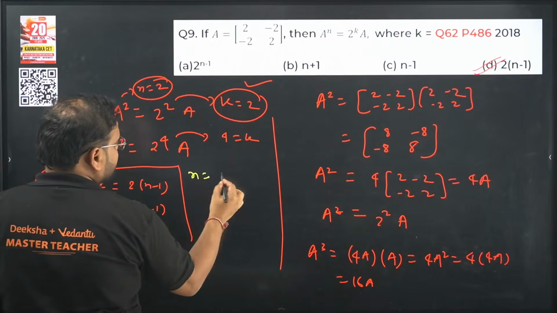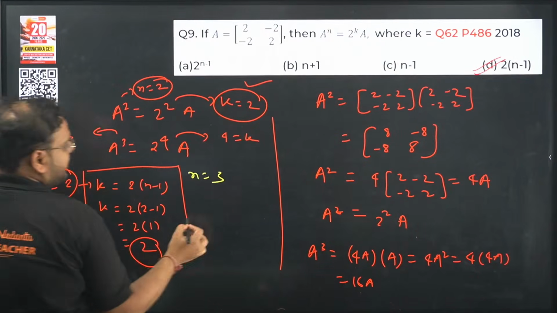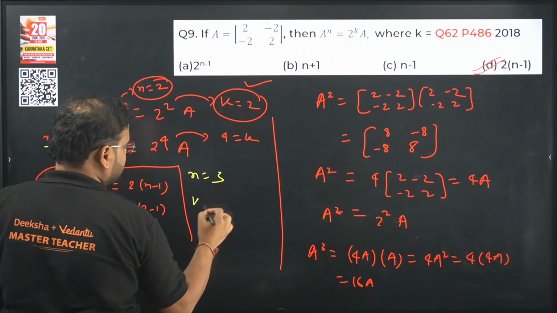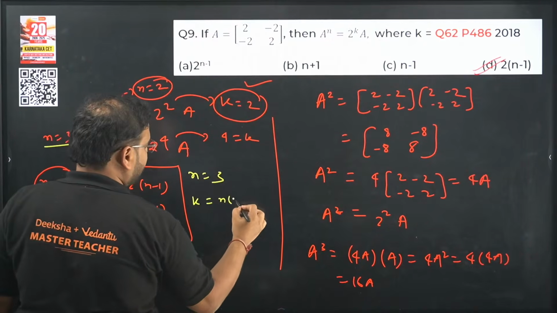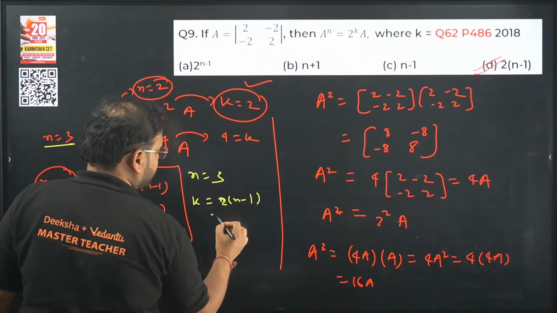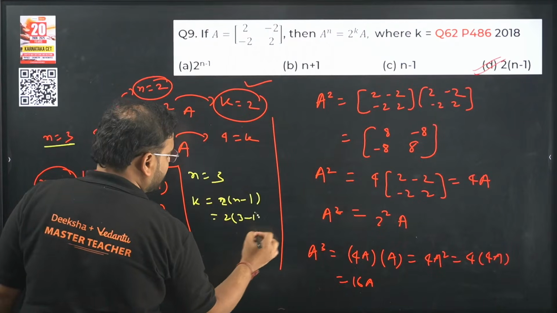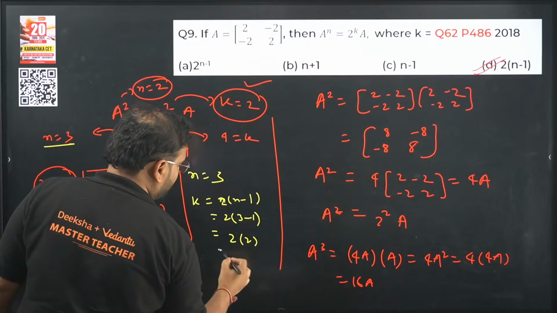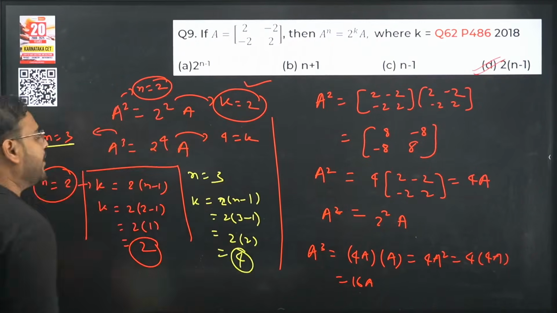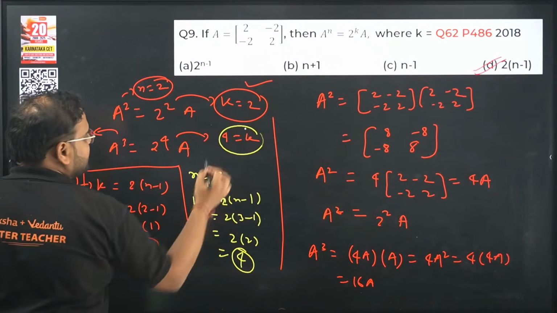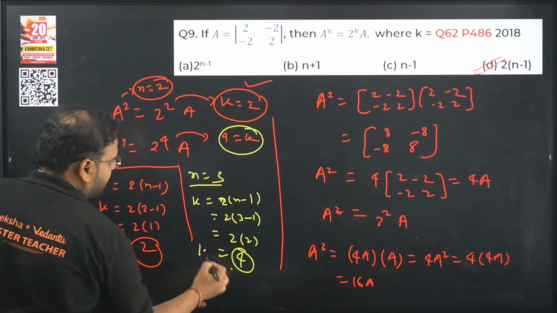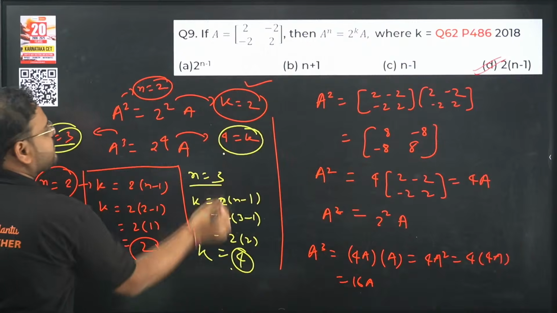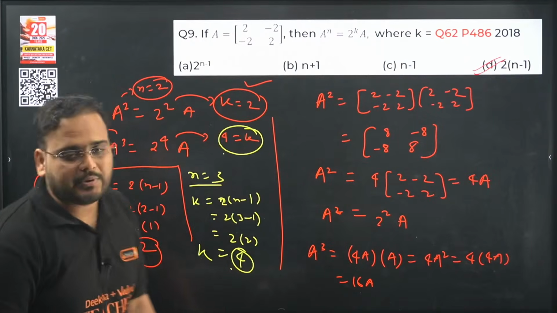When N is 3, test. K equals the same thing, 2 times N minus 1. So 2 times 3 minus 1, 2 times 2, which is 4. So yes, when N is 3, K is 4. When N is 3, K is 4 means option D is suitable.